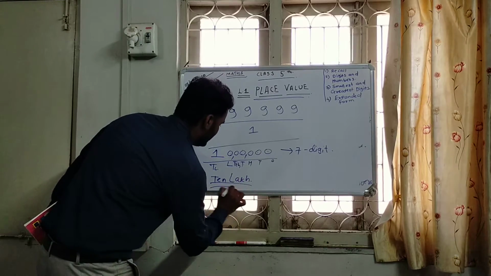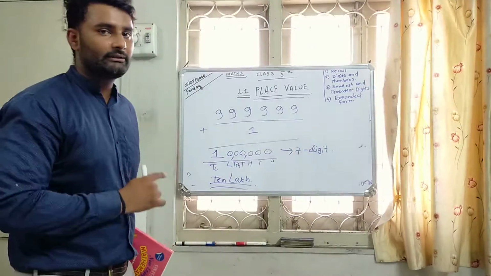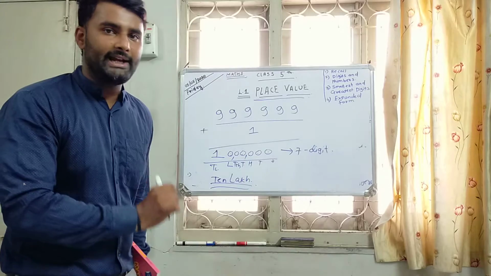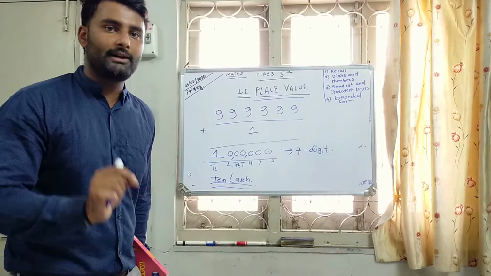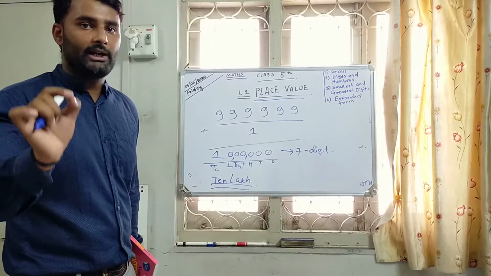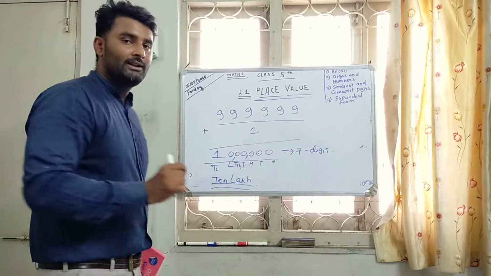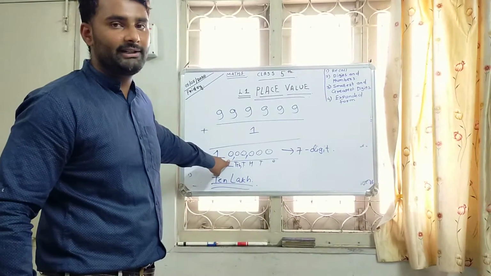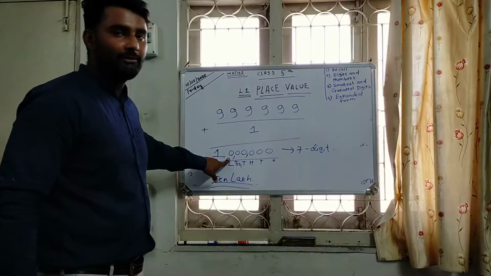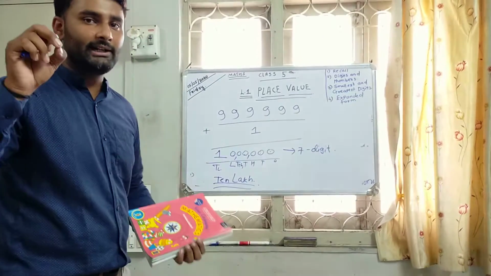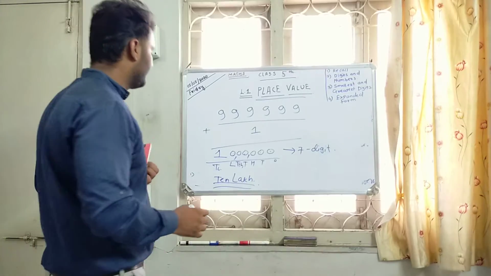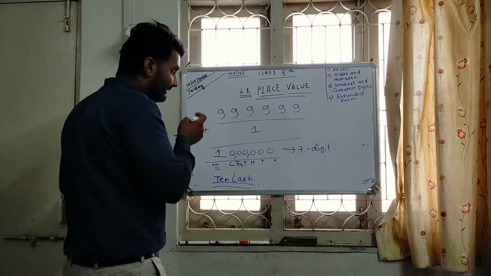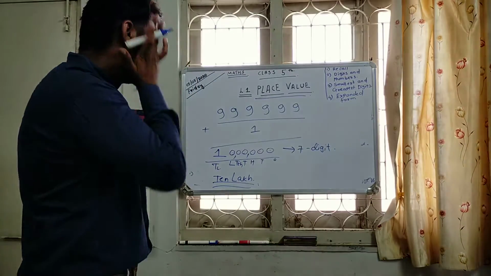By this way you are able to write and read the numbers perfectly, and you know the difference of the numbers by putting the symbols on it. This is a very easy concept, but most students get confused in it. Okay, so this is our 7-digit number.